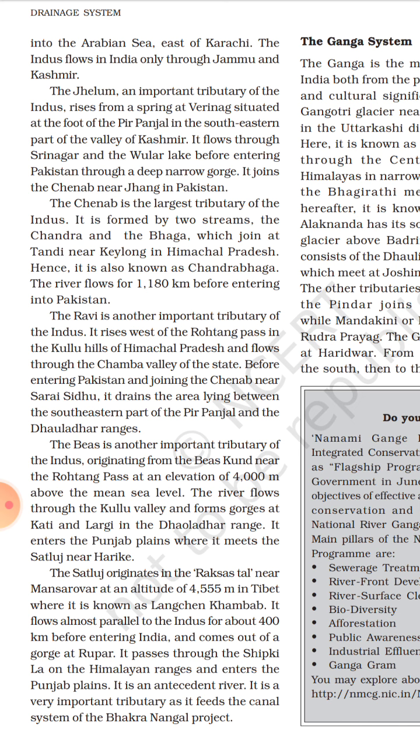You must note down each and every point: where it meets its major tributary, where it originates, which ranges it flows through, and which are the important cities. It drains the area lying between the southeastern part of Pir Panjal and the Dhauladhar ranges. Both are in Kashmir and Himachal Pradesh, a part of the Himalayan ranges. And the next one is Beas. Beas is another important tributary of the Indus, and it also originates from Rohtang Pass.